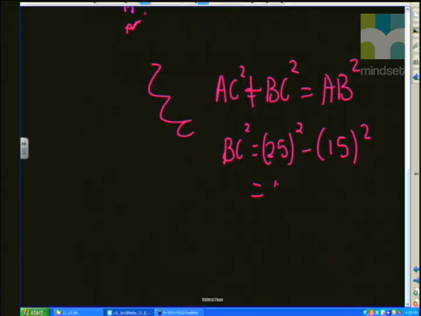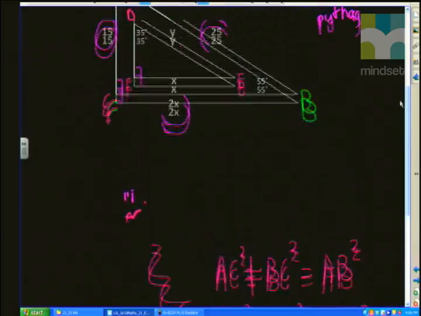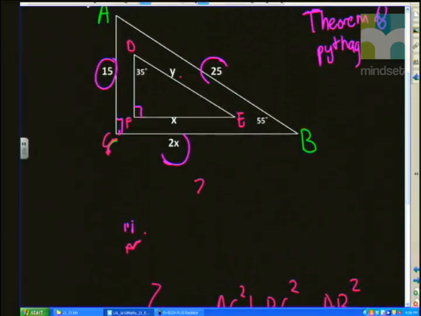So we're going to get that's equal to 400, right? BC squared is equal to 400, so therefore BC would be the square root of 400, which is 20. Important, remember, if you've got BC squared is equal to a square number, you need to square root to get the length of BC. So therefore BC is going to be 20. All right? And we know that BC is also equal to 2x. So therefore 2x is equal to 20. So that means that x must be equal to 10.